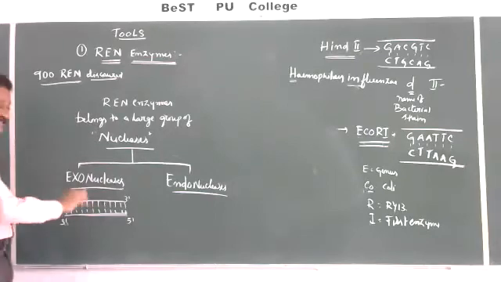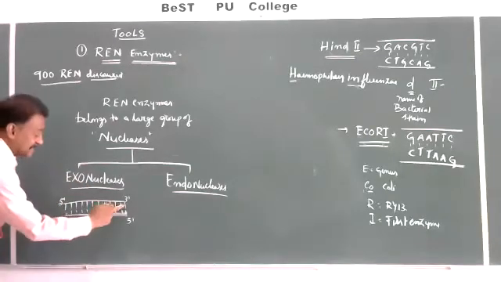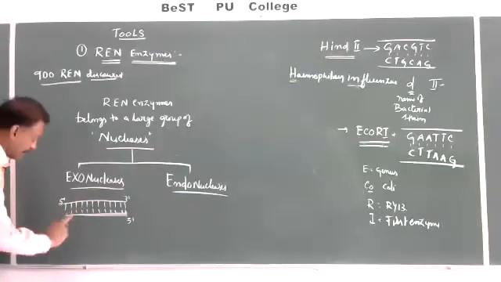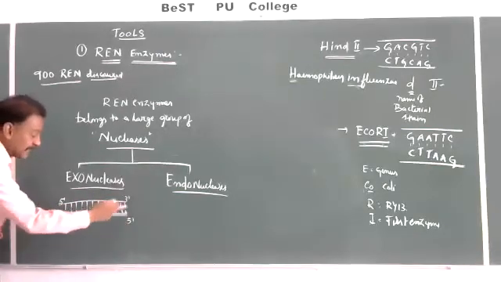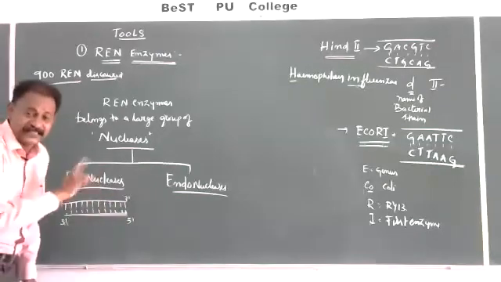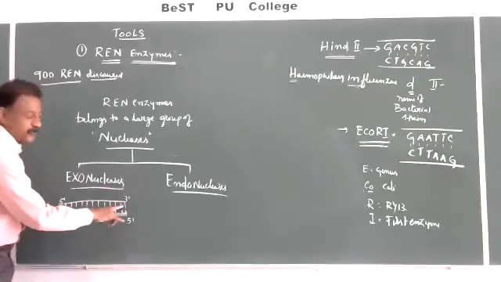Now, exo means outside. At the ends, either from the 5' to 3' end or the 3' to 5' end, it removes a base pair or a single nucleotide.